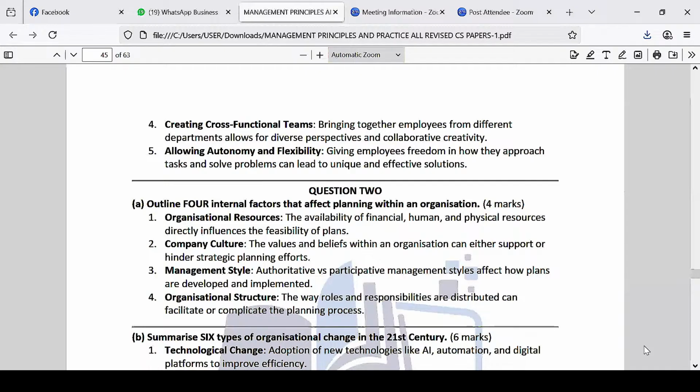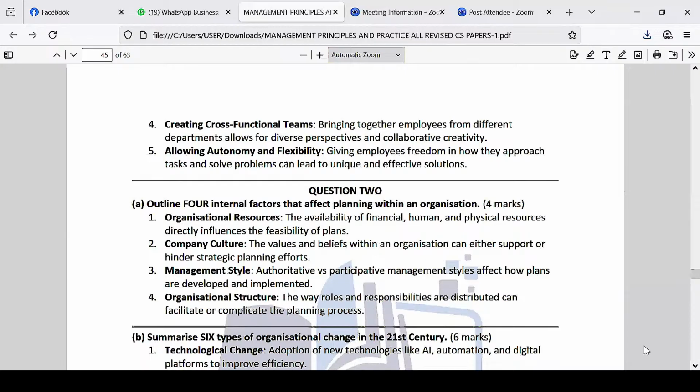Number one is organizational resources. Your plan must be subject to the resources you have, both human resource, financial resource, and capital resource. If you don't have enough money, don't go for a plan that requires a lot of money. The availability of financial, human, and physical resources directly influences the feasibility of a plan. So basically, your plan depends on how much money you have, even at your level. If you're planning how to spend your money, you look at how much money you have first, then from that you plan. You don't plan, then look for the money.